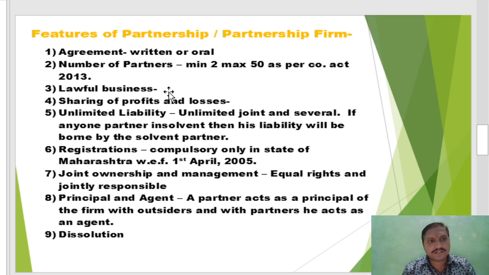Third, lawful business. We know a business is established for earning profit, and profit is the main motto, but the profit must be obtained in a proper and legal way. Illegal business is not allowed through a partnership firm. Illegal business, for example, smuggling, etc.